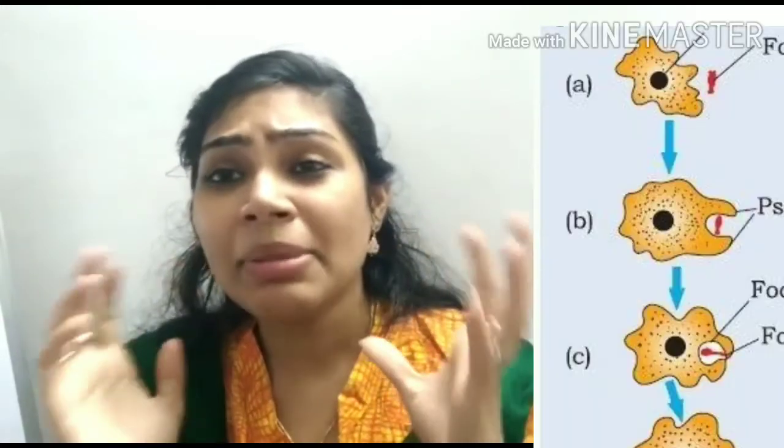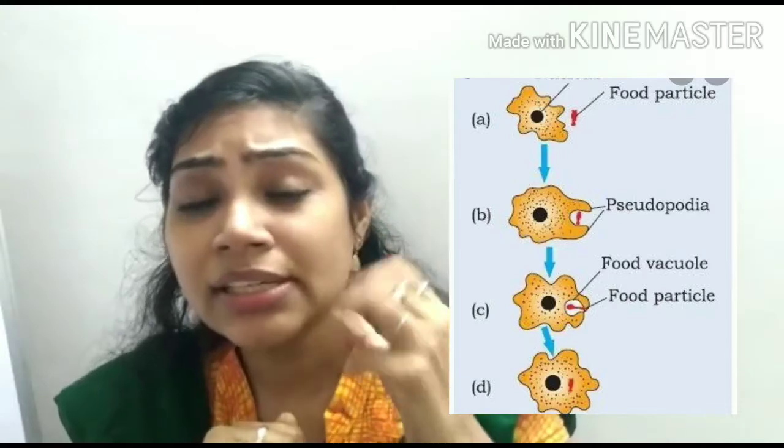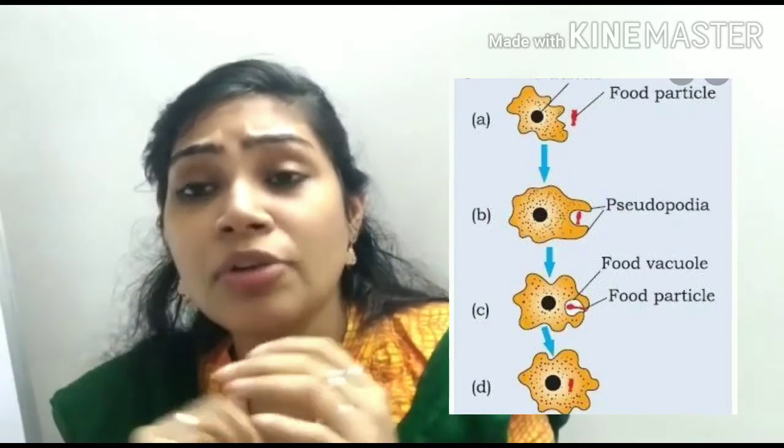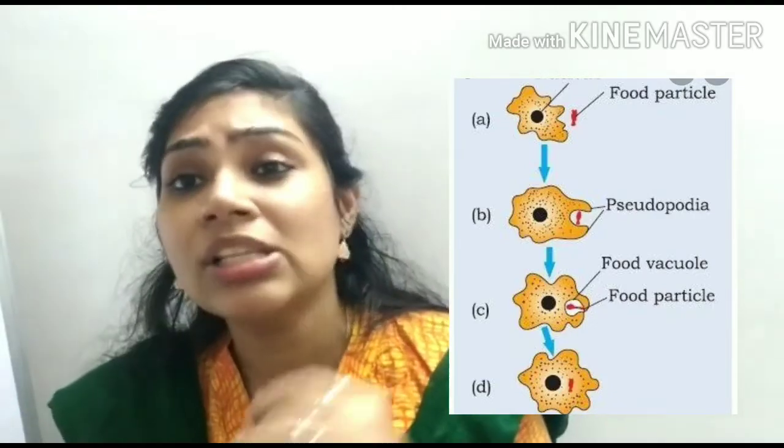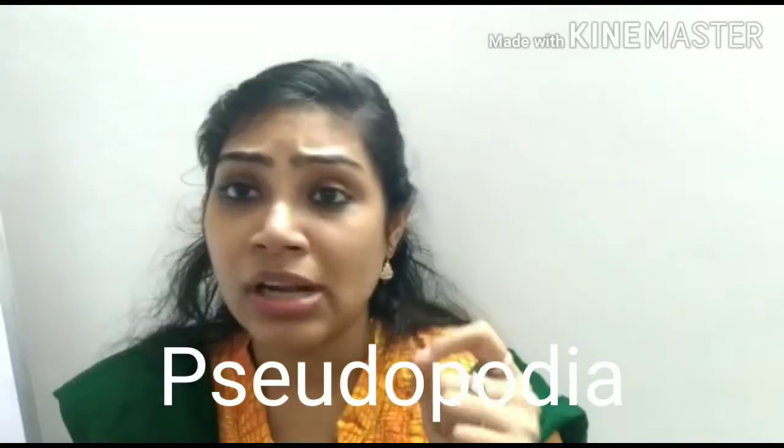Now we'll see the digestion process in amoeba. Amoeba is a small, microscopic, unicellular organism which is found in pond water. Amoeba doesn't have a specific shape. It changes its shape. The body of the amoeba has finger-like projections for movement as well as to capture food. Whenever it sees food, the shape of the amoeba changes. The finger-like projections are otherwise known as pseudopodia or false feet.